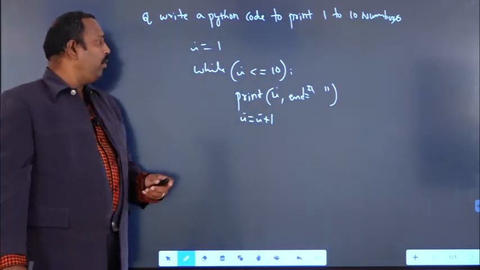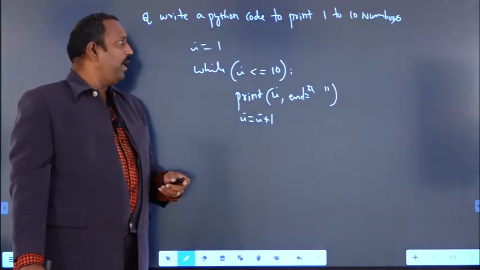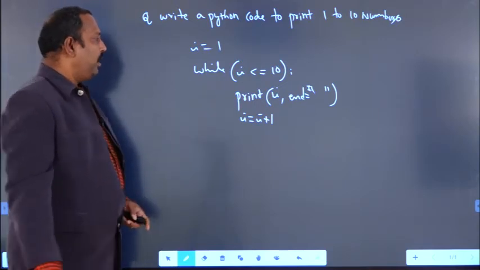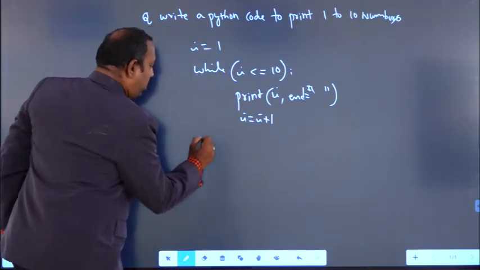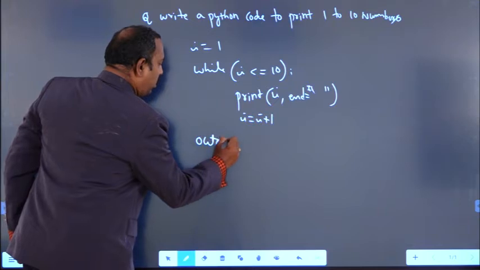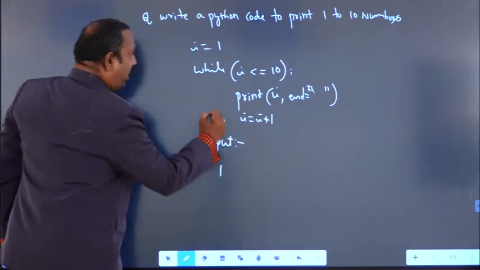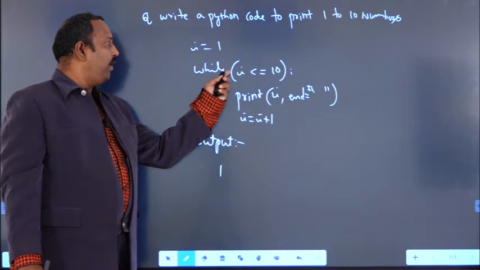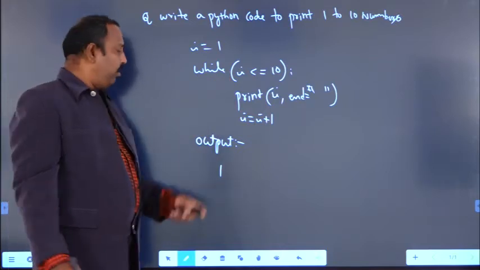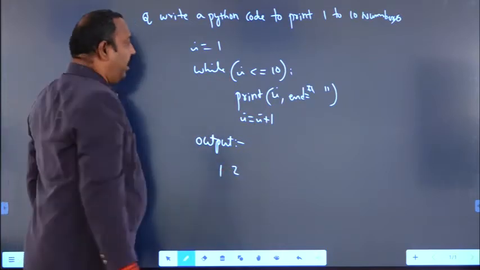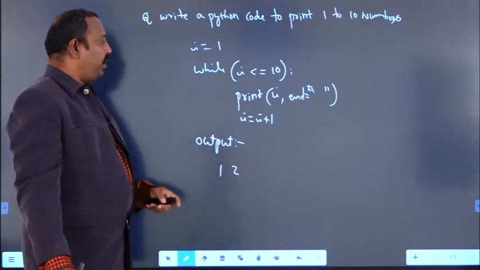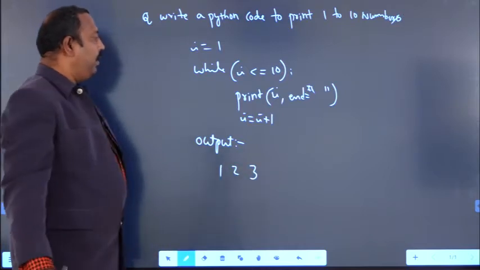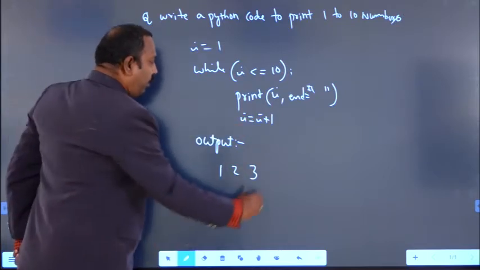See here, I equal to 1, while I is less than equal to 10, that means 1 is less than equal to 10, condition is true, print I, that means in output you will get the value 1. And I equal to I plus 1, I will become 2, and again go to while loop, 2 is less than equal to 10, condition true, 2 will be printed, and again I will become 3, 3 is less than equal to 10, condition true, 3 will be printed, and 4 will be printed.